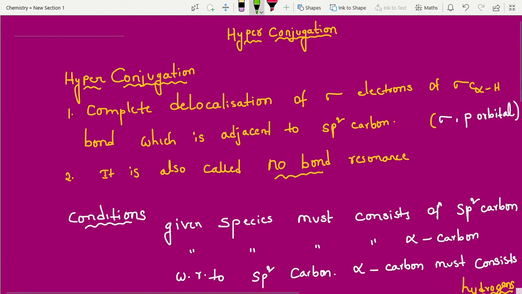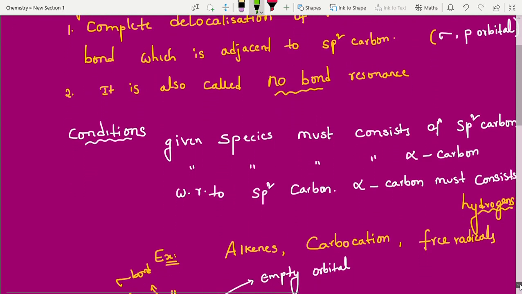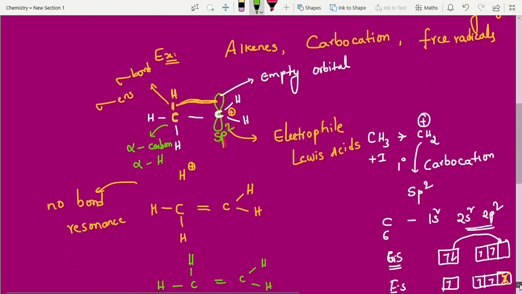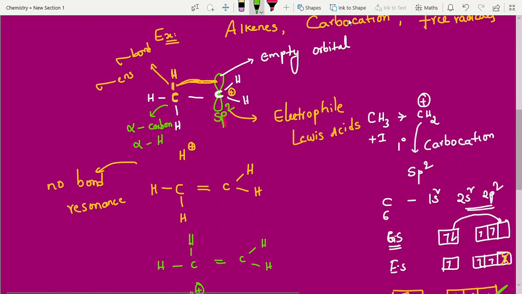Why p orbital? That empty orbital is the p orbital, right? So it is sigma electrons transfer to the p orbital. So that is the definition, students. Clear? Not only carbocation, free radicals also have sp2 hybridization, alkenes also sp2 hybridization. So we look into the different examples now.